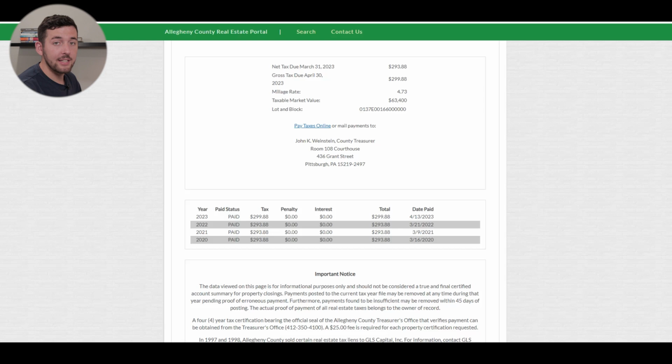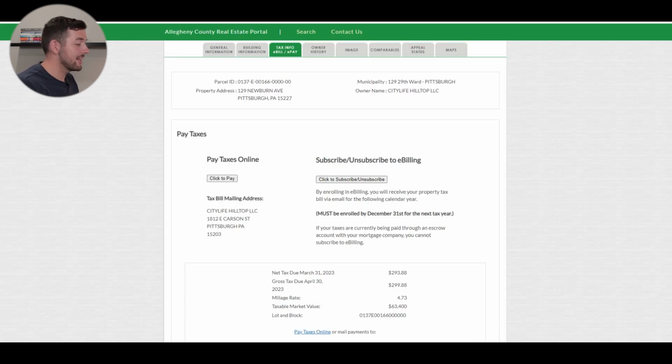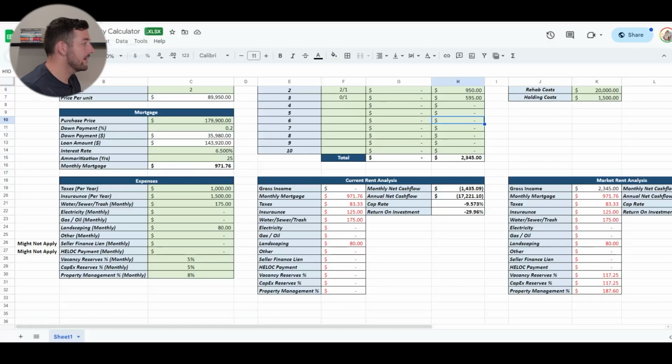But one thing you really want to know is that when you purchase a property, the tax assessed value increases based off of what you purchased it for. So if you purchase it for, let's say, the $179,000 they're asking for, the tax assessed value is going to increase more than the $63,000 it already is, because you're purchasing it for more than what it was originally. If there's no way to plug in information and find out the new tax assessed value over the internet, then you want to call in and get that information. But since we're not calling in, just because I think it's so low, we're going to say it's $1,000 for taxes per year.